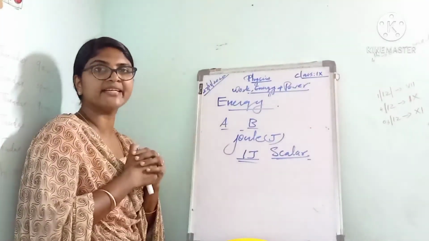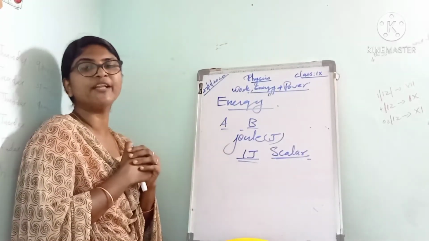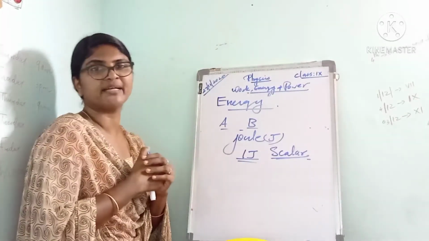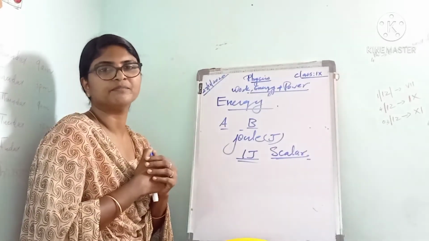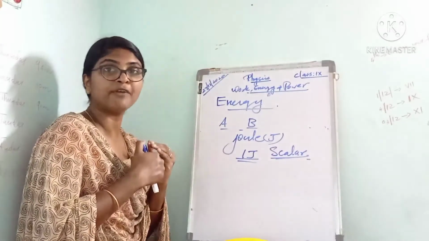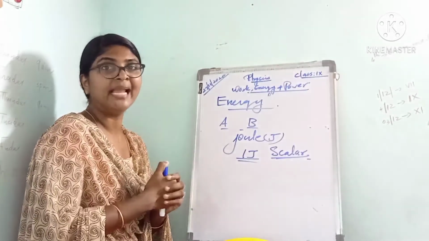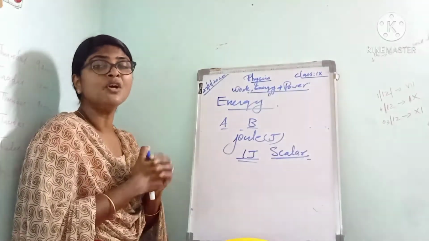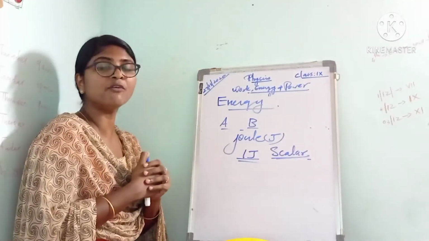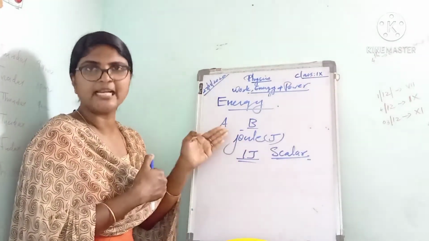That is about energy. You know what is energy? Energy is defined as the capacity or ability of a body to do work. You know what is the SI unit of energy? Actually, it is joule. Then how can we define 1 joule? If the energy of a body is 1 joule, what does this mean? That body can do 1 joule of work. Then, like work, energy is a scalar quantity.